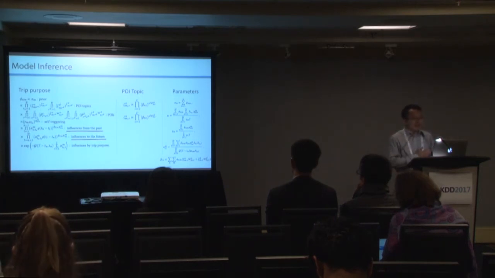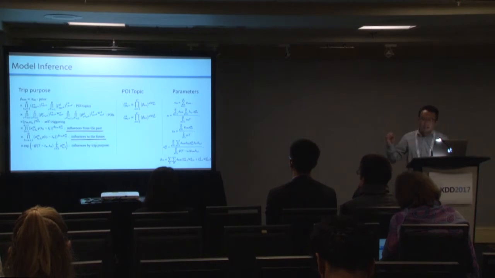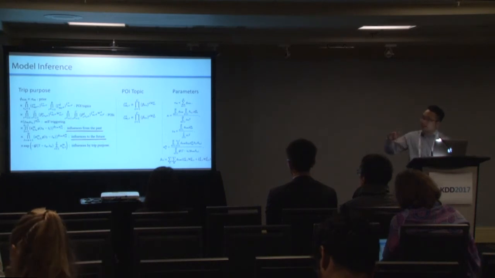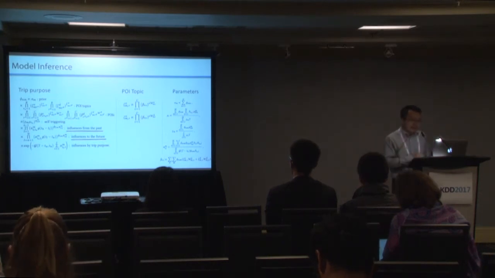One is the influence from the past, and the other is the influence to the future. Also, the influence by the trip purpose and some related points of interest are embedded in the inferred trip purposes. And we can infer the POI topic for different regions, and then we update the parameters.